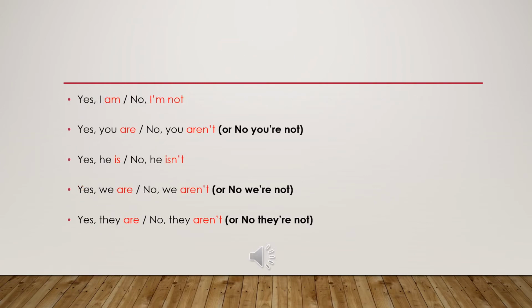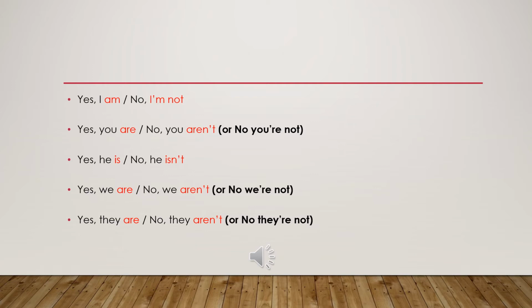Short replies. We say short replies and we can also say yes, no questions or short answers. So like, are you a student? Yes, I am. Or no, I'm not. Is she an English teacher? Yes, she is. Or no, she isn't. She is a French teacher or she is a Thai teacher.